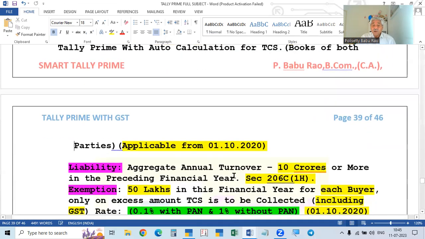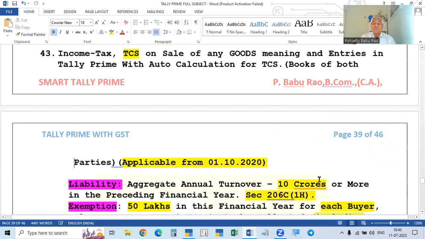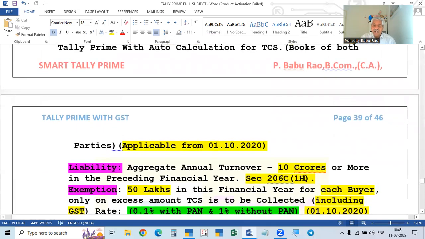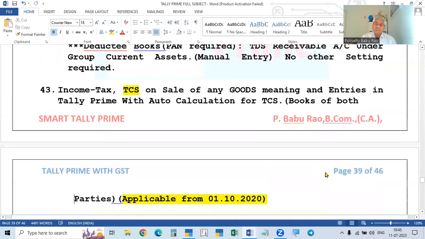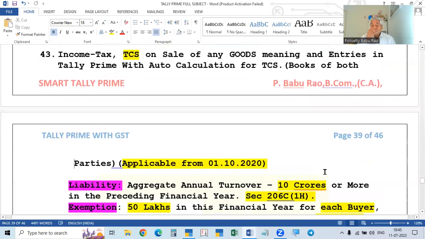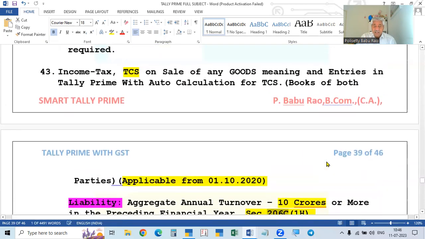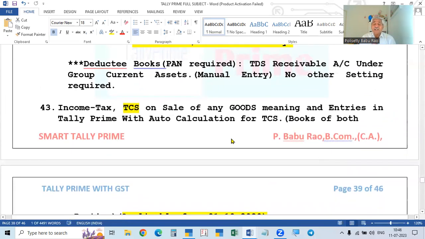This comes under section 206C(1H) of the Income Tax Act. Previously, there were 206C(1F) and 1G, which are also there. They were dealing with some other goods and services, and all other goods were not covered. So here, covering all the goods except those, all other goods come into the purview of this section 206C(1H). Under this section, the seller has to collect tax at a certain percentage, in addition to the invoice value.